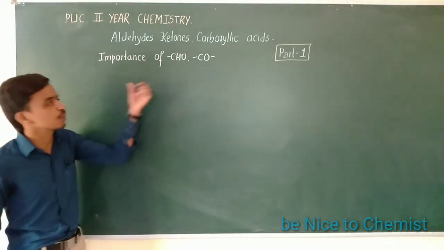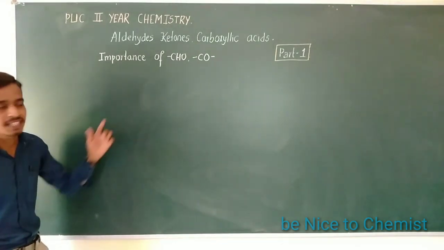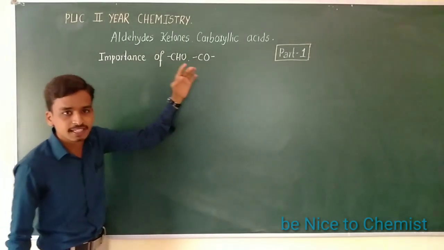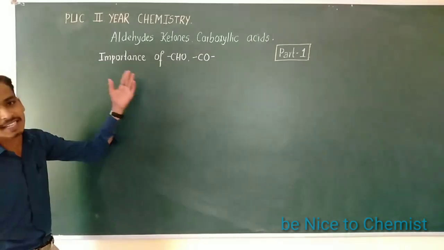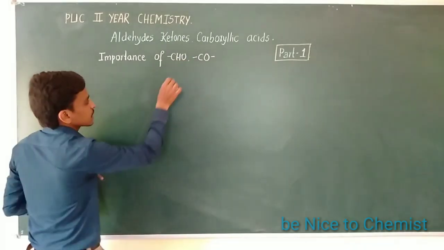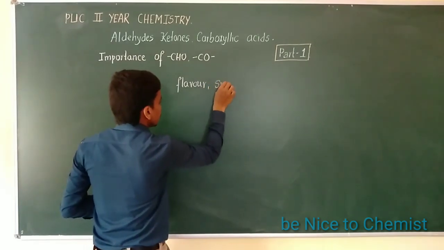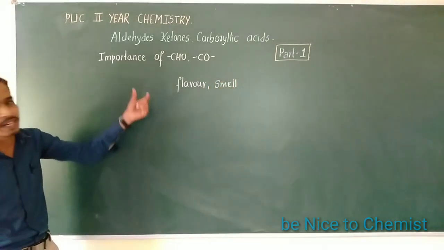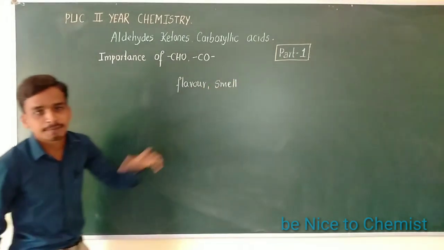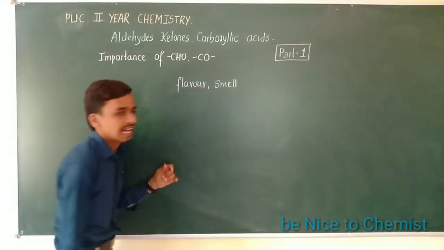After studying the introduction part of this chapter, next we continue to the importance of aldehydes and ketones. This is the symbolic representation of aldehydes and ketones. Why are we studying aldehydes, ketones and carboxylic acids in this chapter? Because aldehydes and ketones are responsible for the flavoring agents as well as the smell compounds in plants and animals.